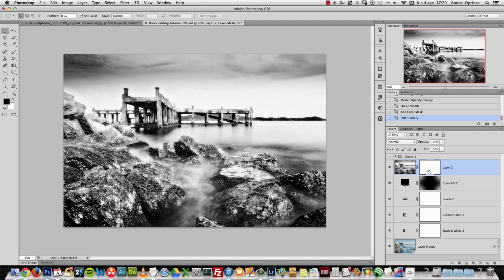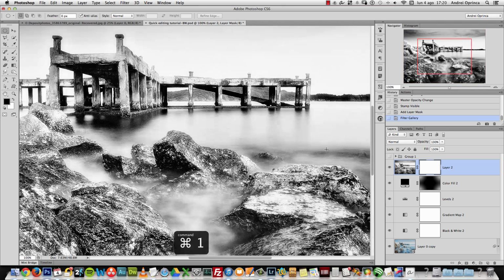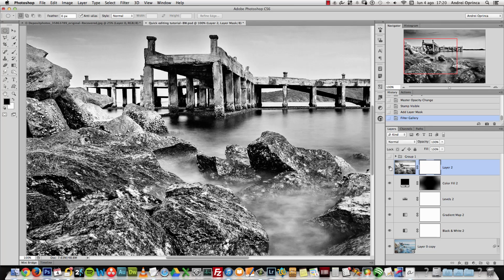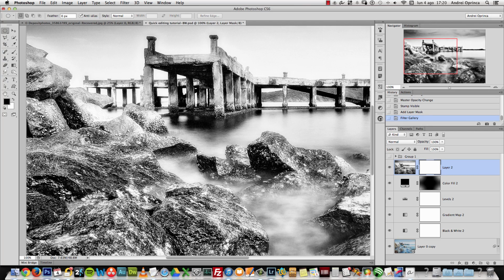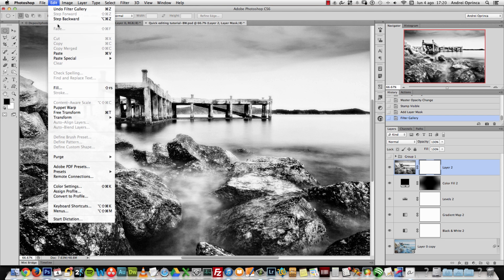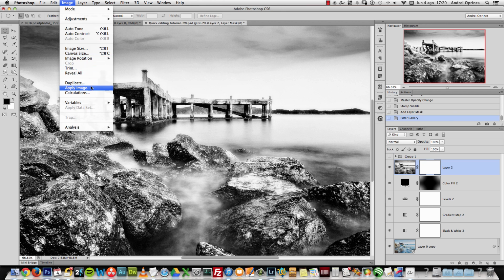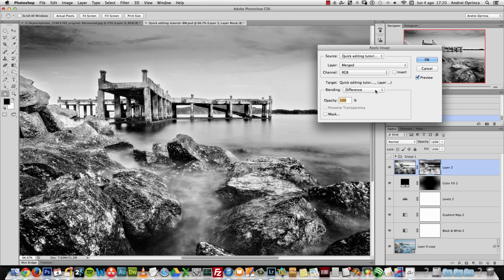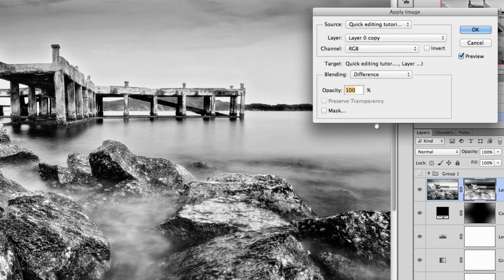I will use this layer mask to make a selective masking here, because now if you take a look at the image, it's a lot sharper, but we don't want that sharpness and this glow all around the image. So I'll select the layer mask and go to image, sorry, and choose apply image. Here, in the source part where it says layer, we will choose our background layer, the layer copy, your first layer. So choose layer 0 copy in my case.